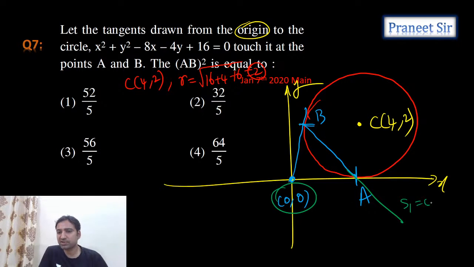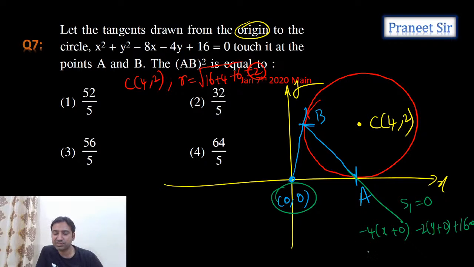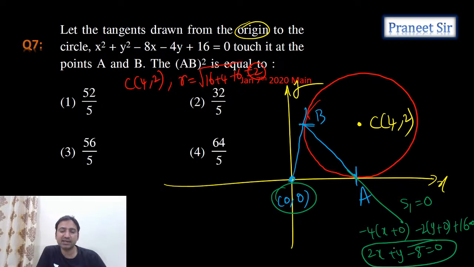Can we use the formula S1 equals 0? If you use the formula xx1 plus yy1 minus 4 into x plus x1 minus 2 into y plus y1 plus 16 equals 0, we calculated the chord equation, which is 2x plus y minus 8 equals 0. Once we calculate the chord equation AB, we can calculate the length of the chord, guys. Length of the chord, we have a formula, right?